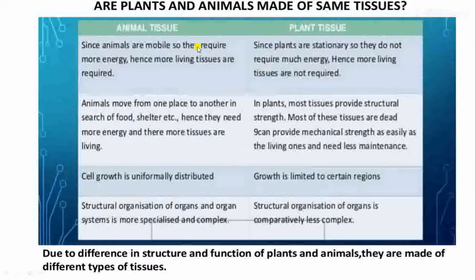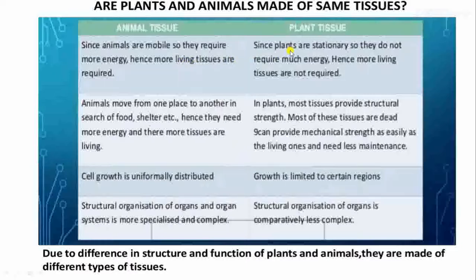Let us see. Since animals are mobile, that is, animals can move, they require more energy. Hence, more living tissues are required. Living tissues are there, dead tissues are there. But animals require more energy, so according to this, they need more living tissues in their body.